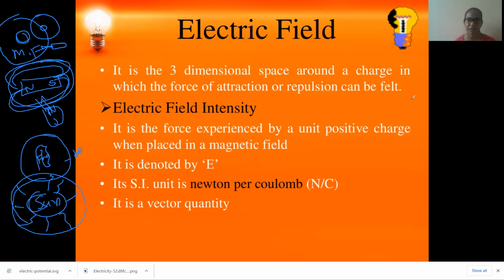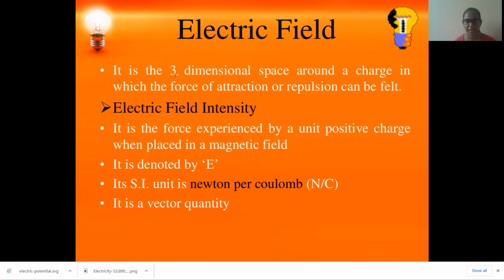Like that only, let us try to understand the electric field. The electric field is a three-dimensional space around a charge. Suppose one positive charge or negative charge is present, it will have a field around it. That means if one more negative charge comes into this vicinity, it will try to pull towards it.